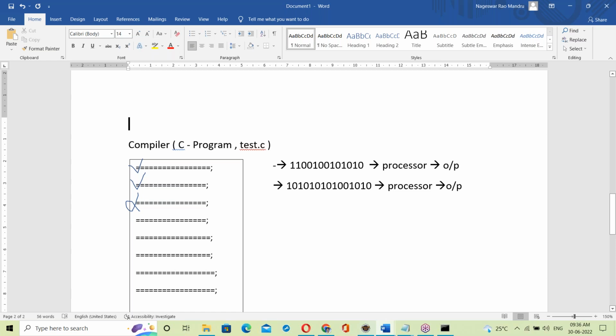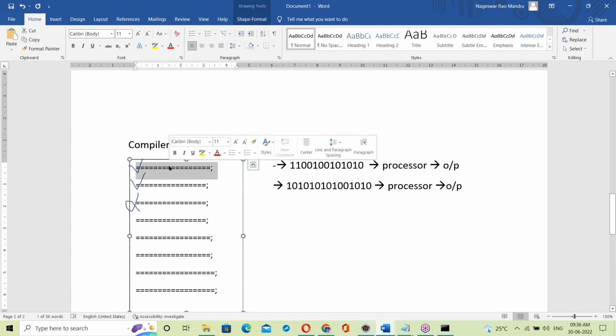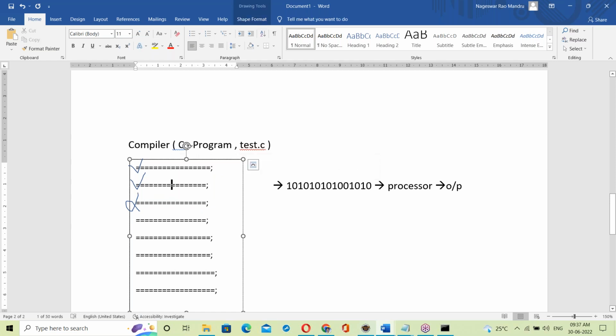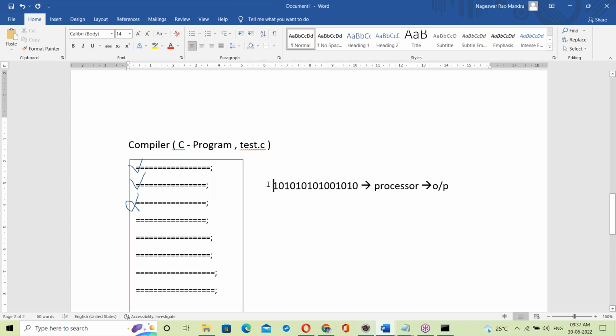See, the compiler checks the first statement. The first statement is correct. Even though the statement is correct, it won't convert into binary code immediately. Then it checks the next statement. Suppose the next statement is also correct. Even though it is correct, it won't convert into binary code. Okay. So checking for the next statement.